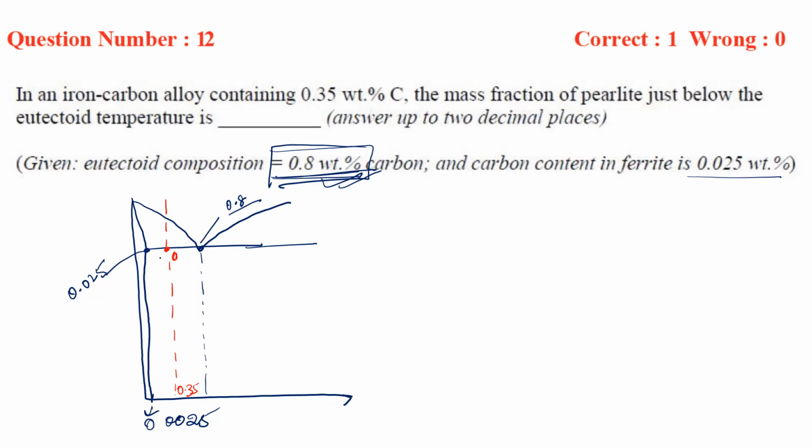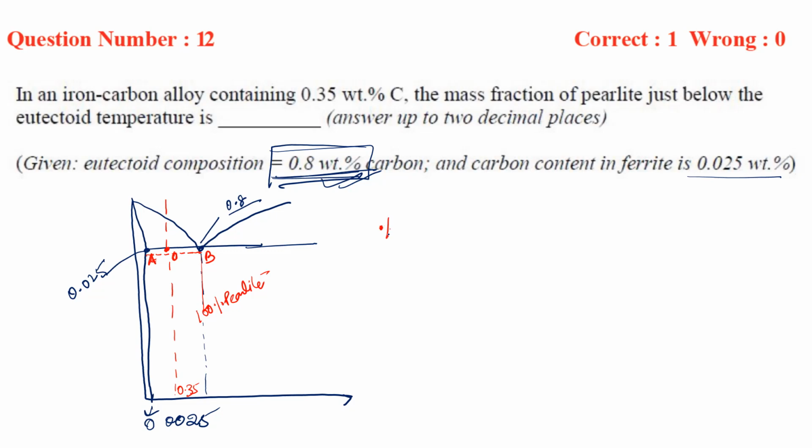Let it be point A and point B. At point B, the 0.8 weight% steel basically forms what? 100% perlite, right? So it is asking the mass fraction of perlite just below the eutectoid temperature. So the tie line will be nothing but close to AB, right? So we can consider AB, right?